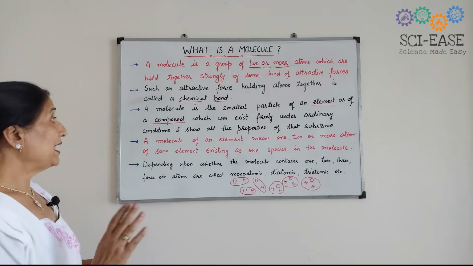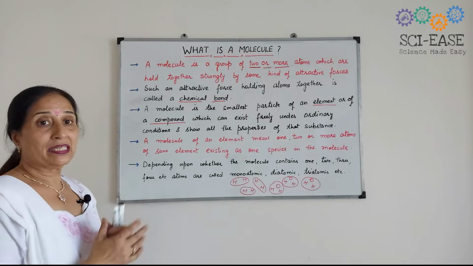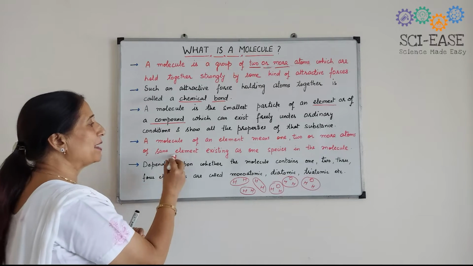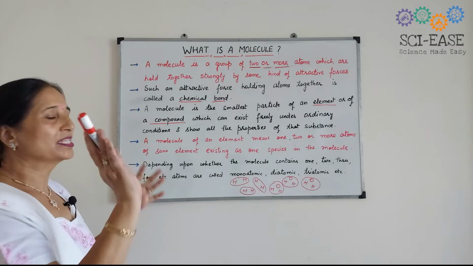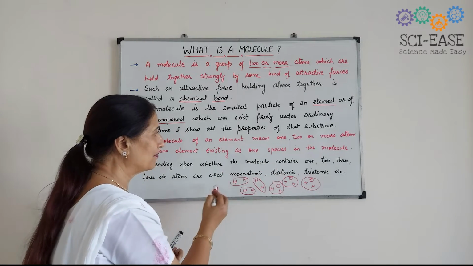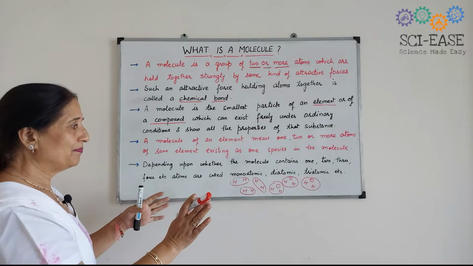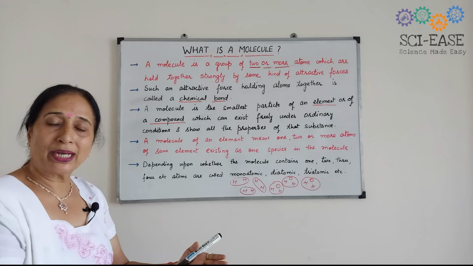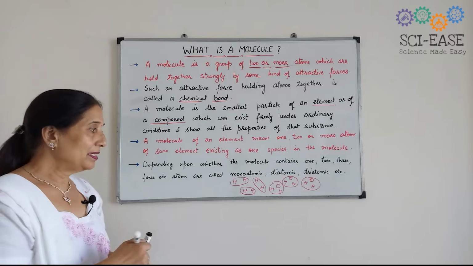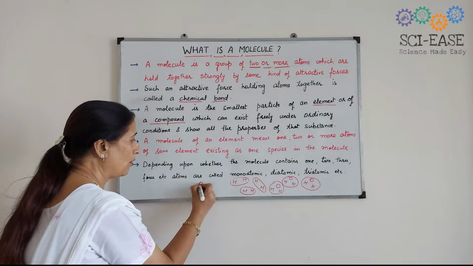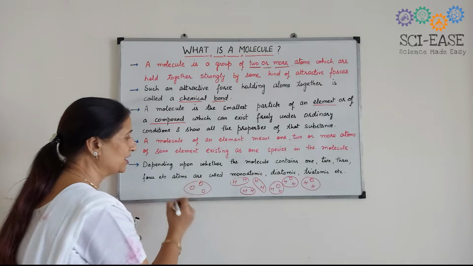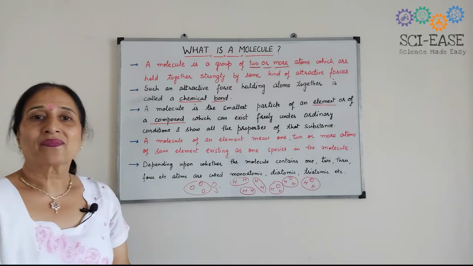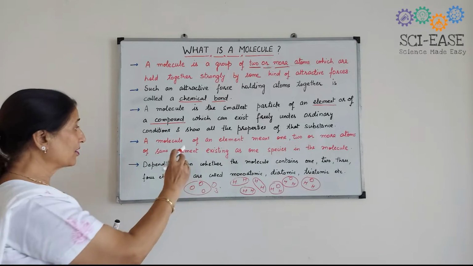Next, a molecule of an element means 1, 2 or more atoms of the same element existing as one species in a molecule. Here 2 atoms form a molecule, and this is an element. If 3 atoms of the same kind come closer to each other, like in the case of ozone, they result in the formation of ozone, O3. So this is clear to all of you.